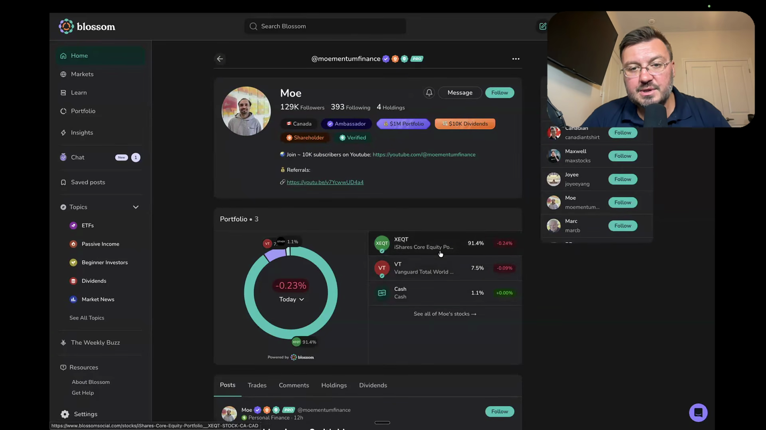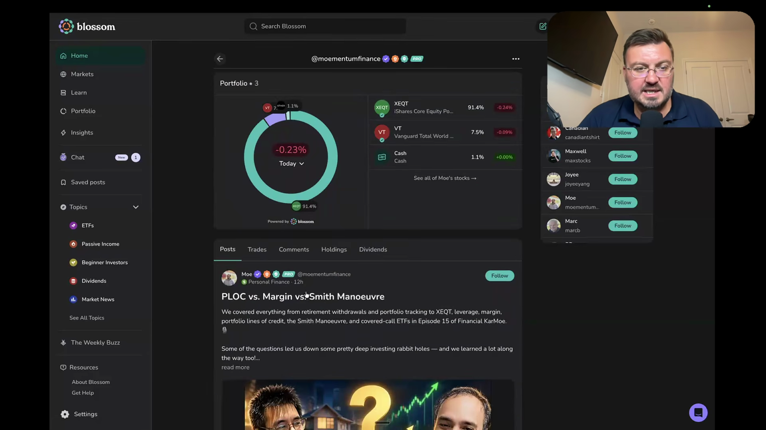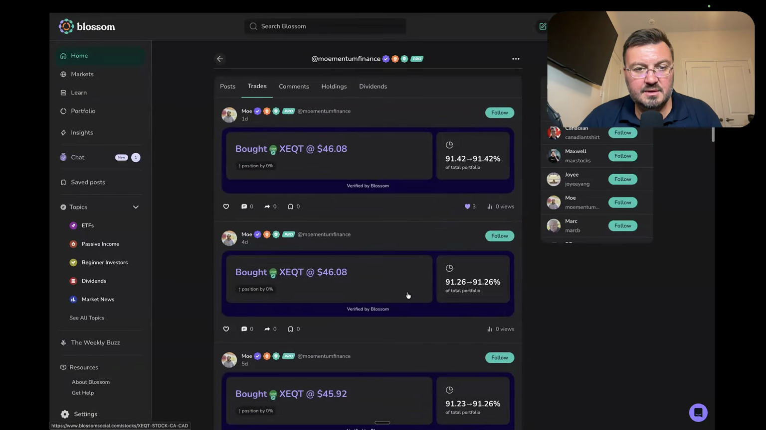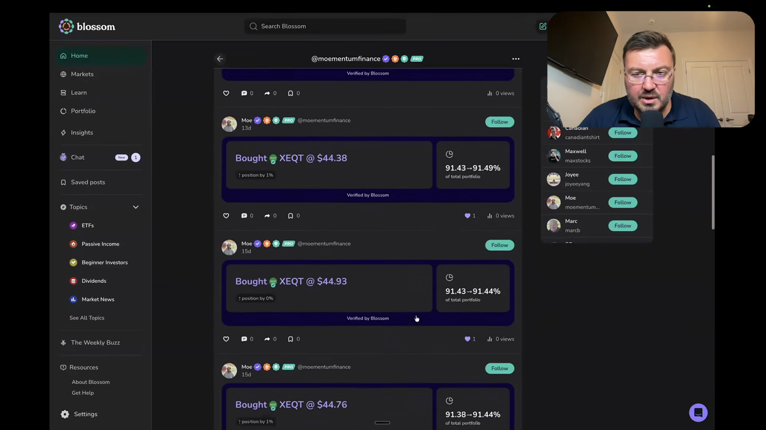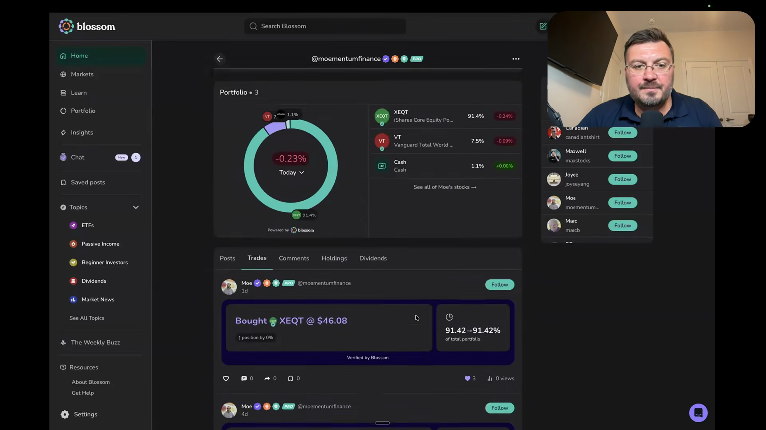I can see 91% of his portfolio is XEQT, 7.5% of his portfolio is VT, and then the rest is cash. And I can see what trades he's placed, right? He bought this at this point in time, and this is what happened to his portfolio and all that kind of stuff, right?